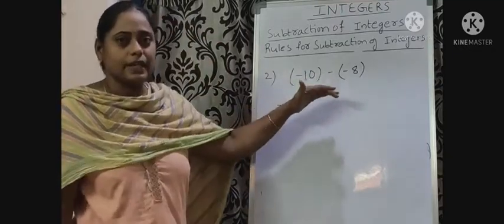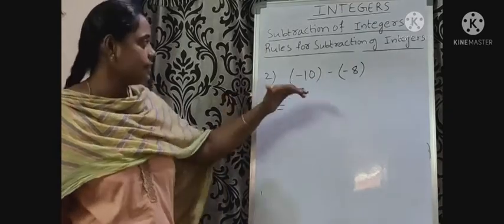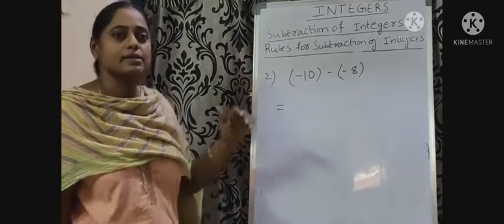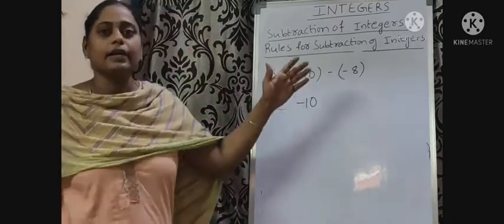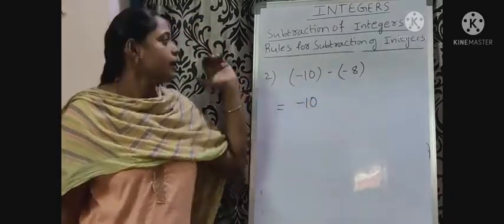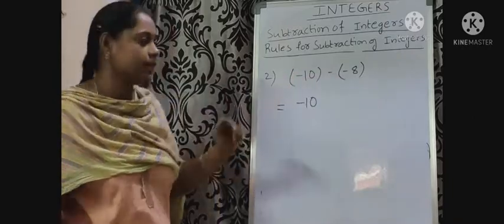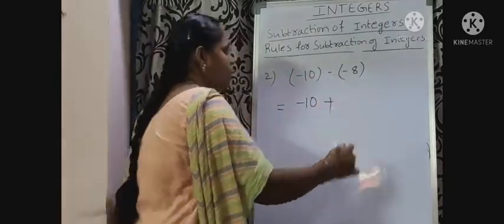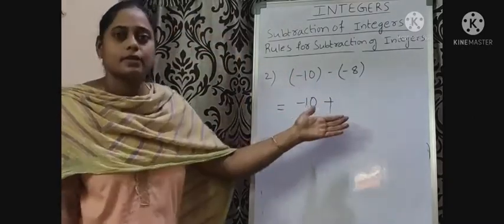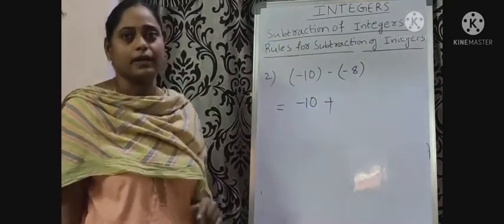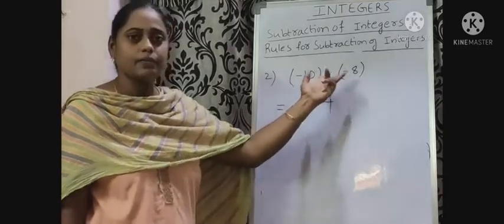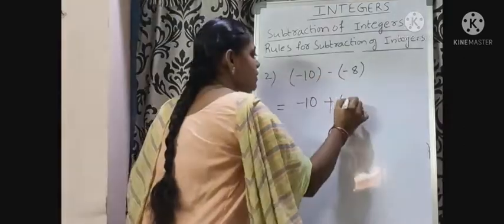Keep the first integer as it is. What is the first integer? Minus 10. Then convert the operation subtraction to addition. Next, write the opposite sign of the subtrahend. What is the opposite sign of minus? Plus.